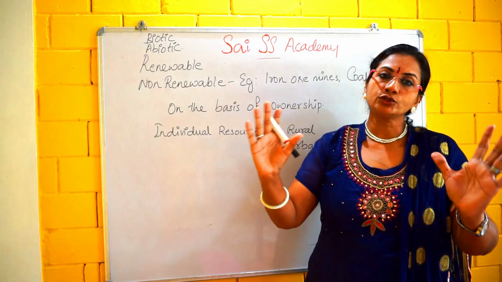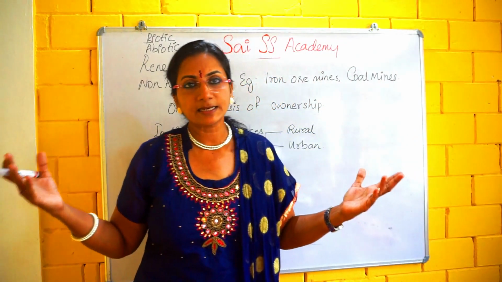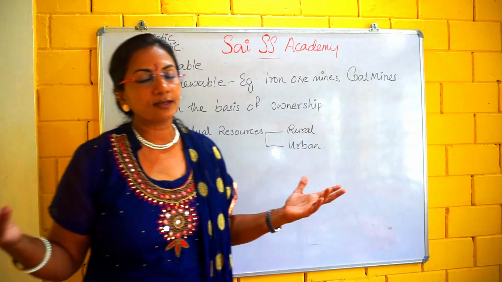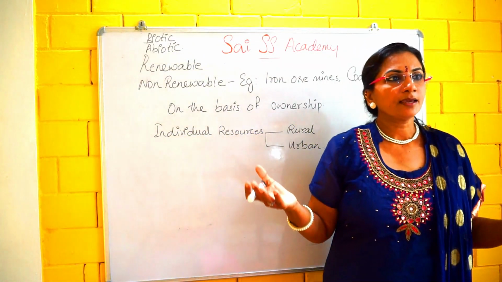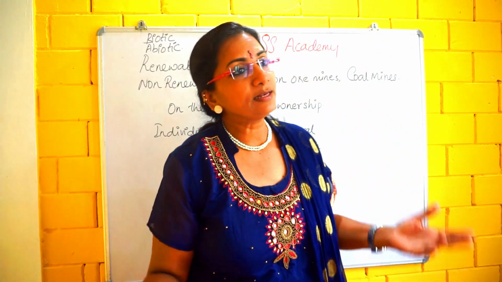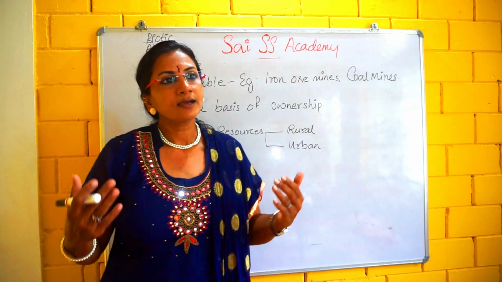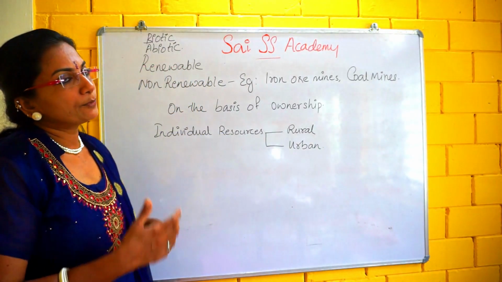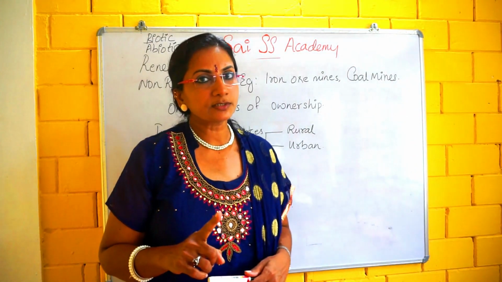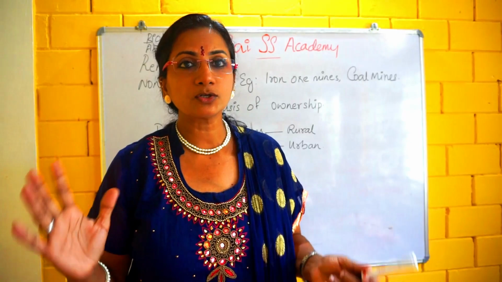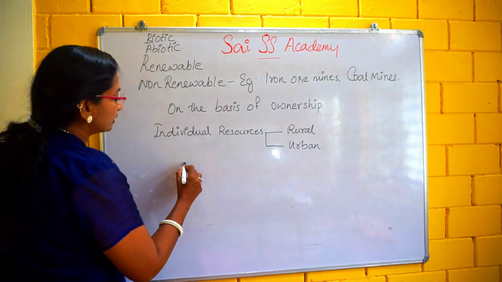Next, when we go to the rural areas, we can see the pasture lands, the grazing lands, isn't it? There we can see cows and cattle grazing on some lands. Public parks, village well, village pond, etc. These types of things come under the community owned resources. Now you got it? Community owned resources belong to a community.